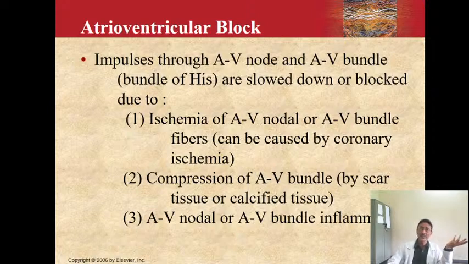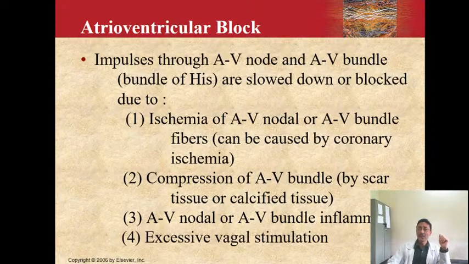It can be because of the compression of the AV bundle, or there may be ischemia or myocardial infarction which has caused damage to the AV node or the AV bundle, or because of some cardiac inflammation, myocarditis or something. There may be an inflammation of the AV node. So whenever there is either a damage to the AV node or the AV bundle, or there is a compression by any scar tissue, or if there is an inflammation of the bundle, the impulses will not pass freely.